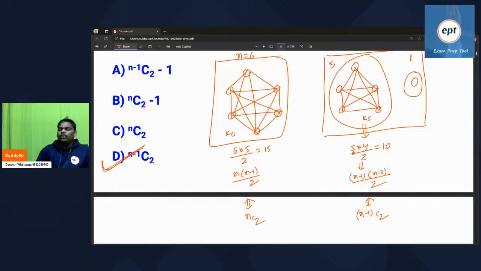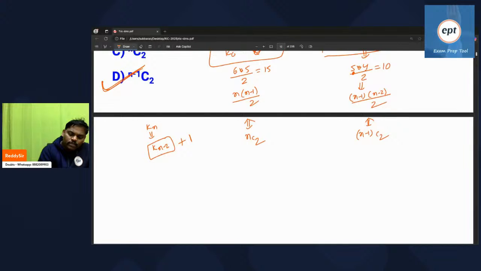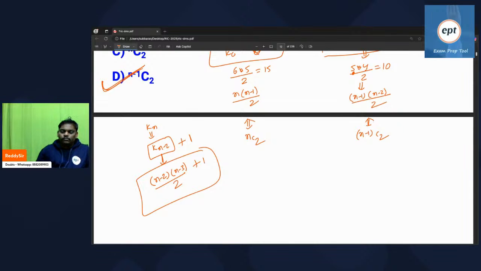Two people you have to keep outside. Out of Kn, two people you remove, so you get Kn minus 2. Because the outside two people are there, one edge will come. So the answer is (n minus 2) into (n minus 3) by 2, plus 1. If you want, you can also write it as n minus 2 C 2 plus 1.